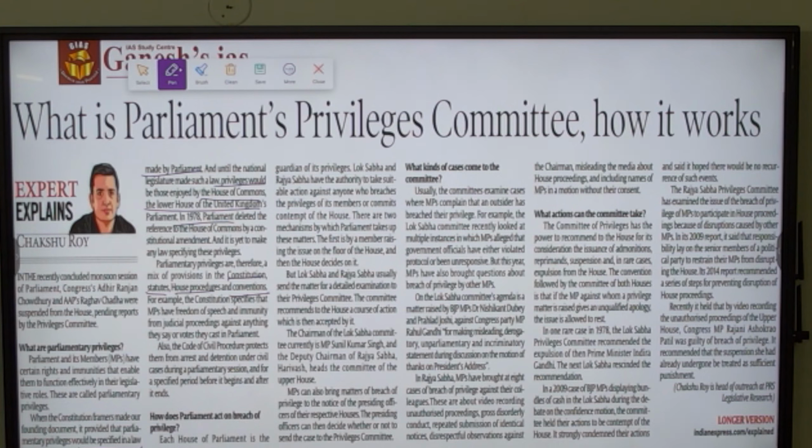So how does the parliament act if there is any breach of privilege? It acts in two ways. The first is, if an individual raises the breach of parliamentary privilege to the Speaker or the Chairman of the corresponding house, then the house itself will decide the punishment for the person against whom the breach of privilege has been raised. Or in the second case, the Speaker or the Chairman will direct the complaint to the privilege committee of the parliament.